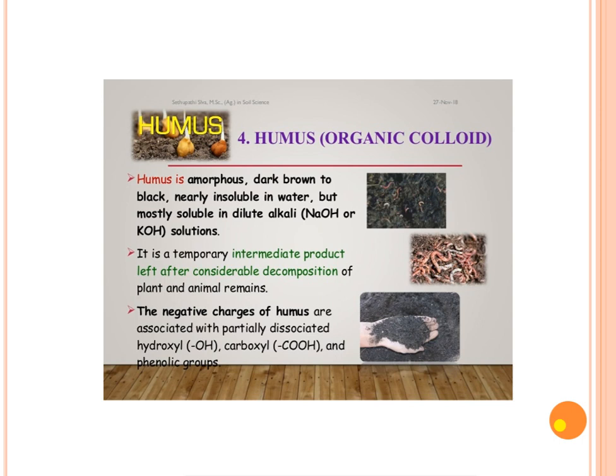It is a temporary intermediate product left after considerable decomposition of plant and animal remains or organic matter. The negative charges of humus are associated with hydroxyl groups and carboxyl groups. It is all about soil colloids, general properties, and types of soil colloid.